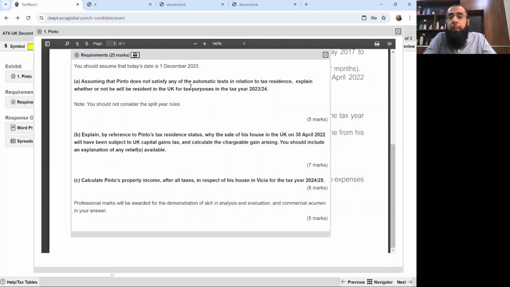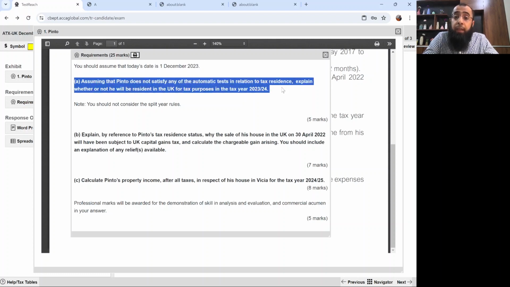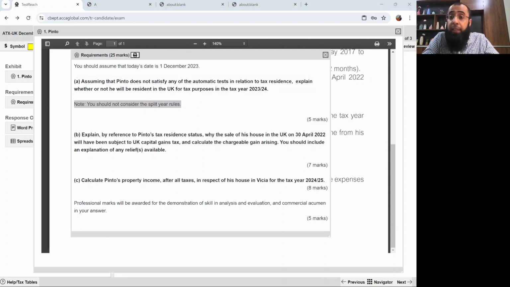Let's look at the requirements. You should assume that today's date is 1st December 2023. Assuming that Pinto does not satisfy any of the automatic tests in relation to the tax residence, explain whether or not he will be resident in the UK for the tax year 23-24. You should not consider the split year rules, which means that you have to follow the normal rules.